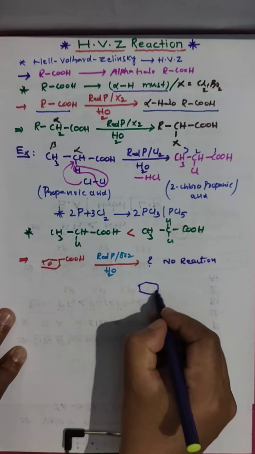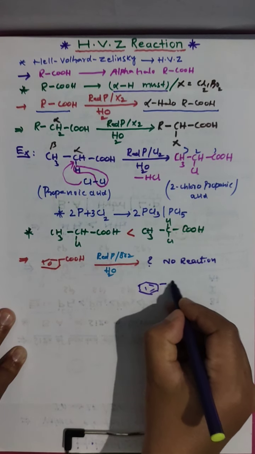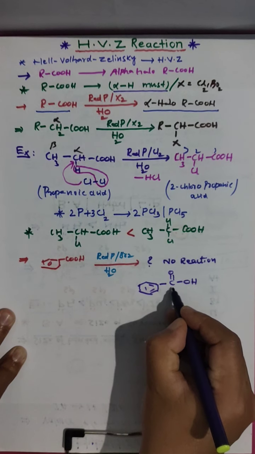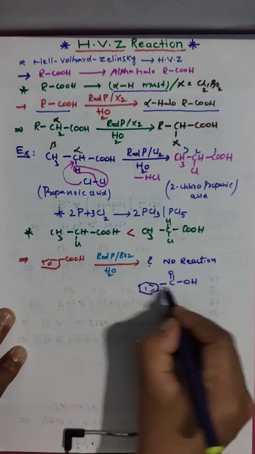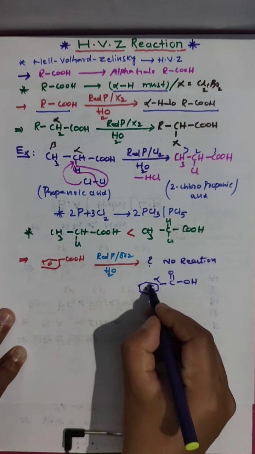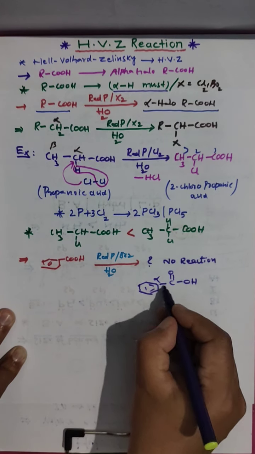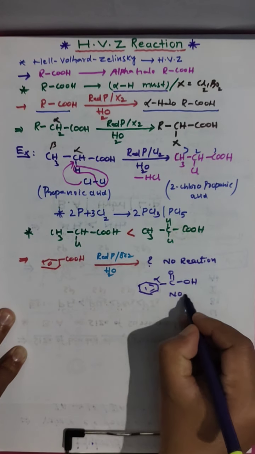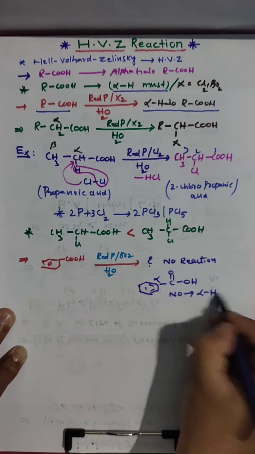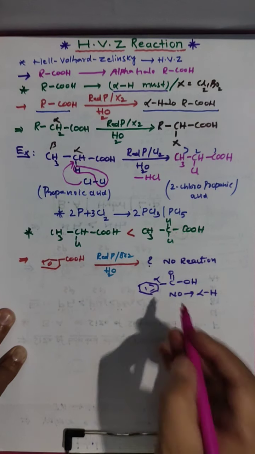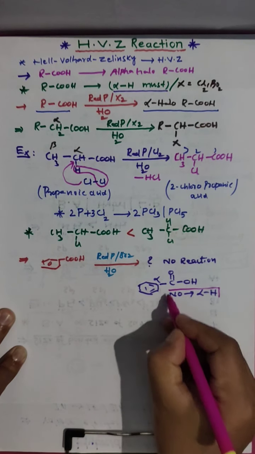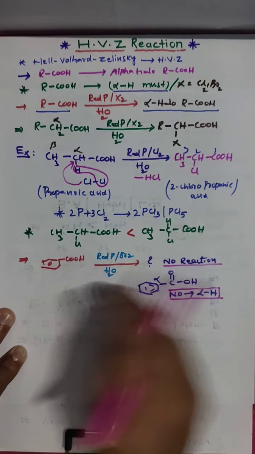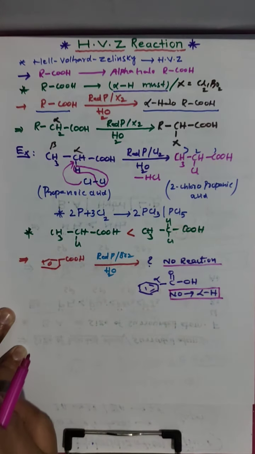This is benzene, and here you have C double bond OH. This is the carboxylic acid group, and this is the alpha position. 1, 2, 3, 4. No hydrogen. So there is no alpha hydrogen. If there is no alpha hydrogen, there is no reaction and no product for HVZ.